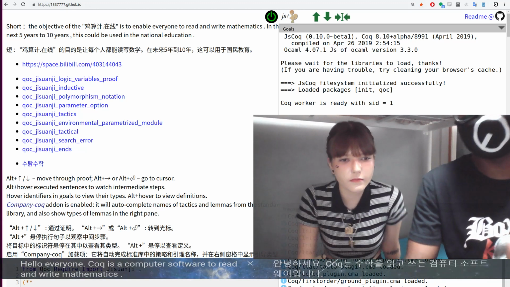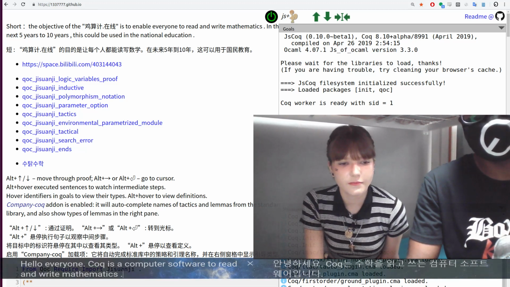Hello everyone. So Coq is a computer software to read and write mathematics.